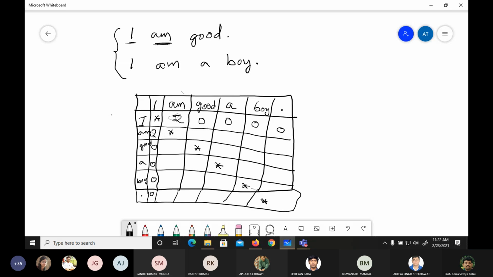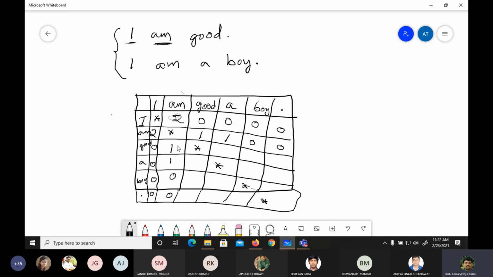Okay, this is a symmetric matrix, as I said. Now, "am good": one time it has occurred, right? And "am a", one time it has occurred, and then "am boy", no, and "am dot", no. Similarly, this one also 1 1 0 0.